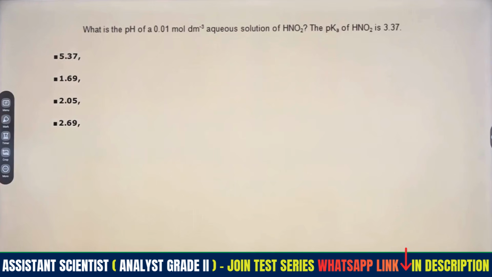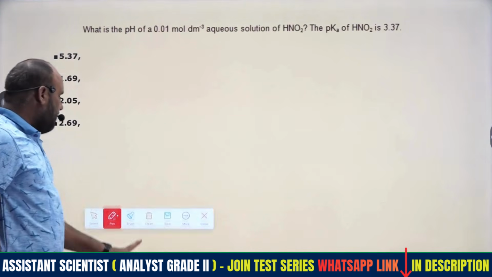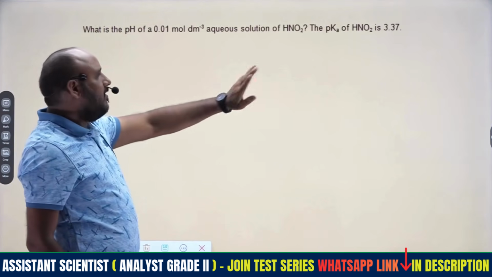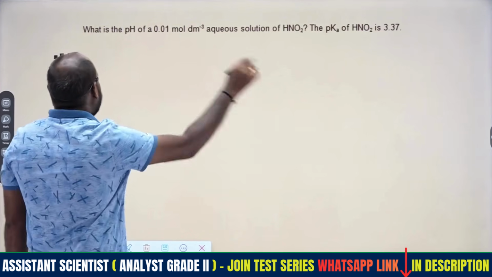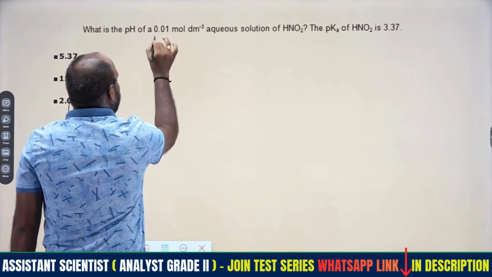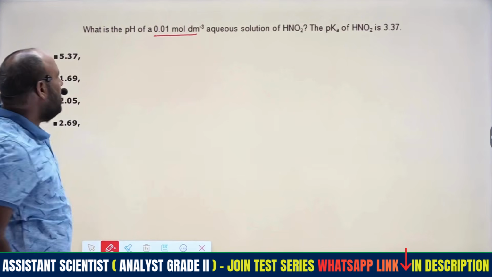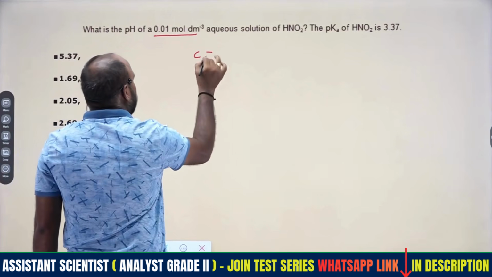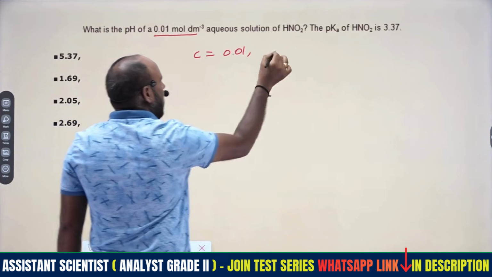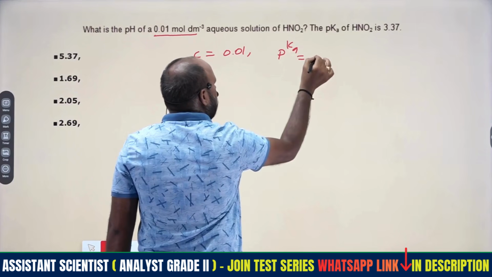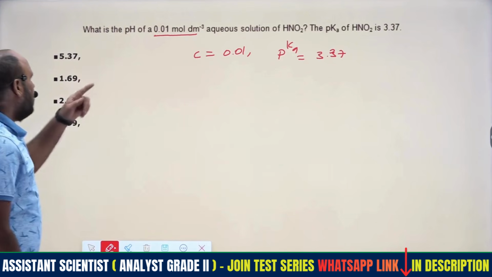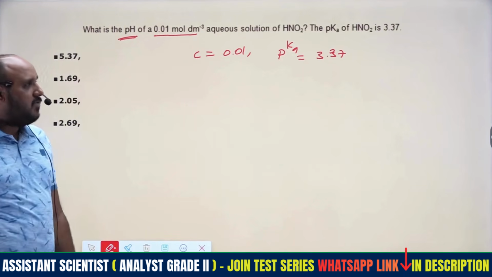What will the pH be? This is related to pH. Various equations are there to get the pH, but we have to proceed with the help of the given data only. The concentration is given in moles per liter, and decimeter cube is considered as liters. The concentration is 0.01 and pKa is 3.37. So what is the pH of the corresponding solution? That is the question.